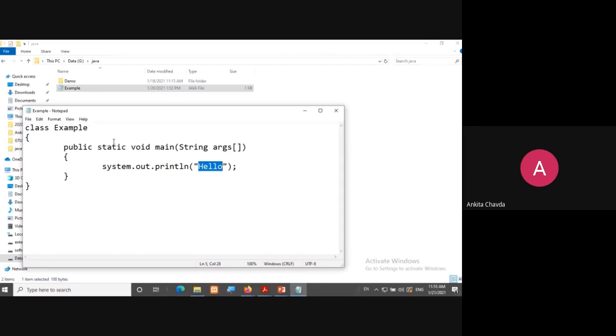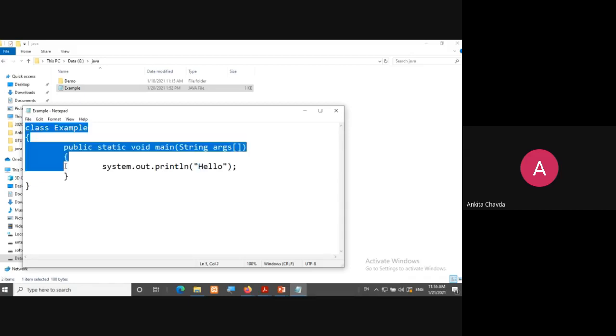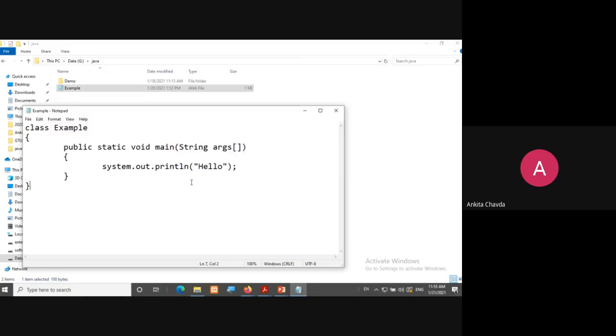I cannot run this program. To run a program, I need a compiler, because what I've written is in a high level language, and this high level language will ultimately be converted into machine level language, or you can say binary language, in zeros and ones. So who will do this task? Compiler. Where is my compiler?